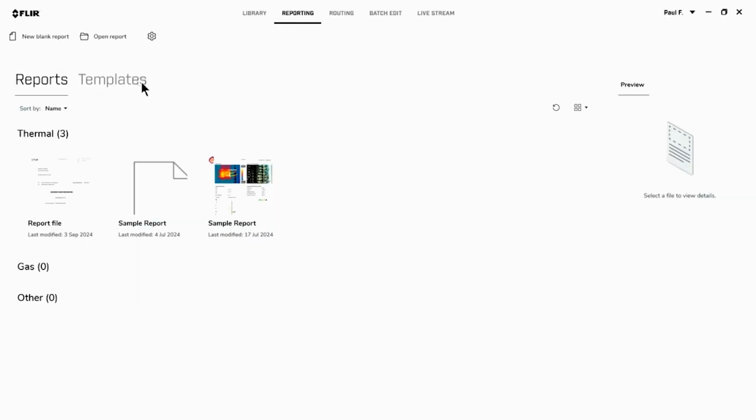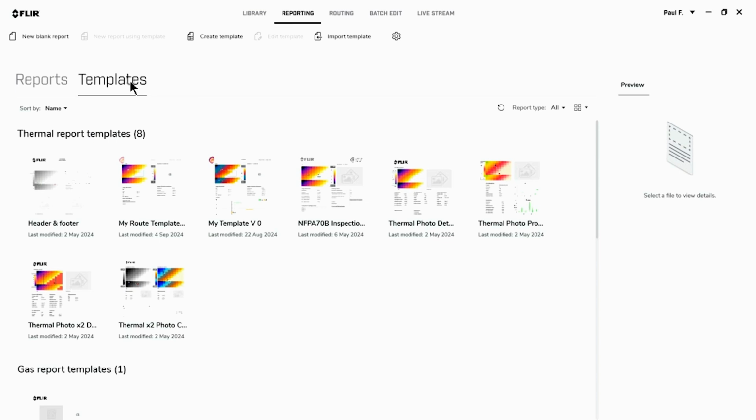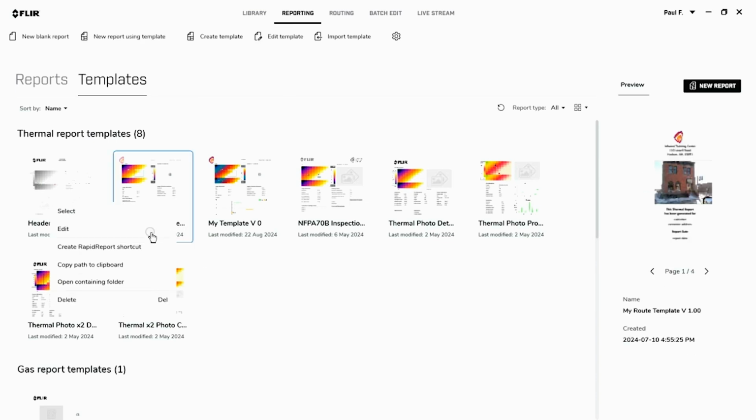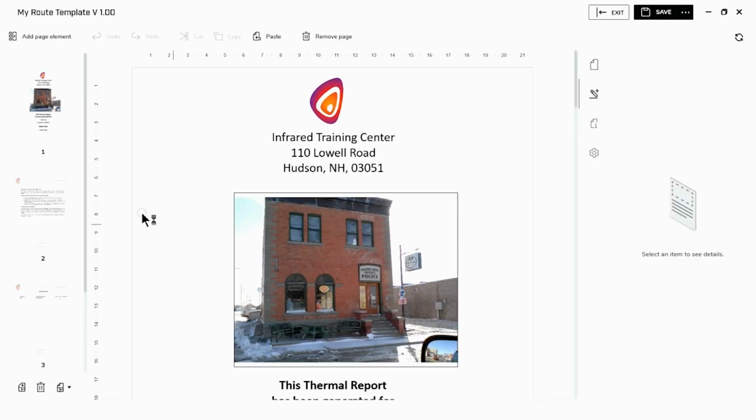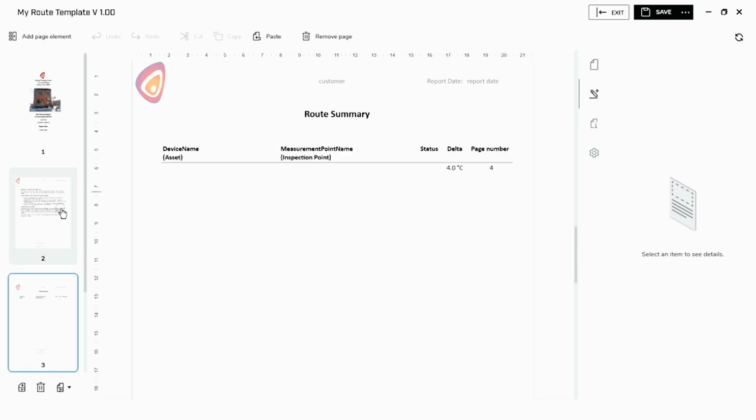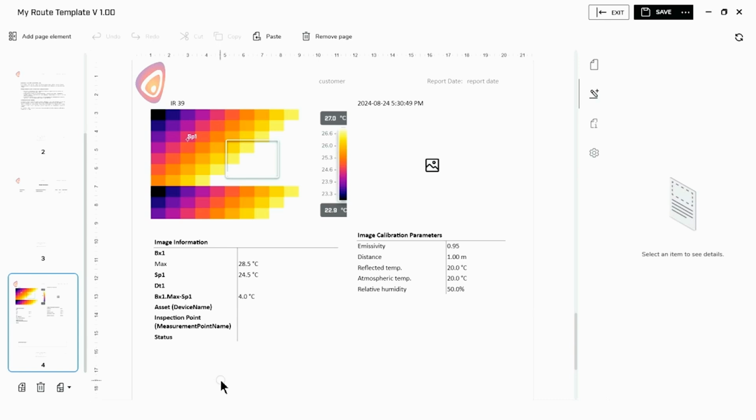What I've done is I'm going to edit and show you the template I created in previous sessions for Thermal Studio. I changed that to look like this, and we can see it takes on the same form, but in the summary table, I've called it Route Summary, and the device name and measurement point name are the internal variables that Thermal Studio uses. Asset and inspection point are the ones I like to use. Thermal Studio does allow you to rename the text annotations to whatever you'd like and maintain the internal allocation, and I did that as well on the analysis page.